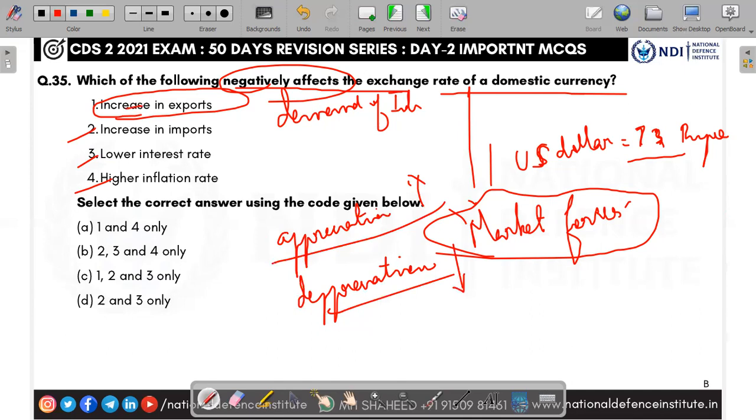Whenever there is an increase in exports, it will positively affect the exchange rate. Appreciation will happen. They are asking for the negative effect now. But whenever there is an increase in imports, yes. Lower interest rates, yes. Higher inflation rate, yes. So it will negatively affect the exchange rate of the domestic currency. The answer is 2, 3, and 4. The answer is B.